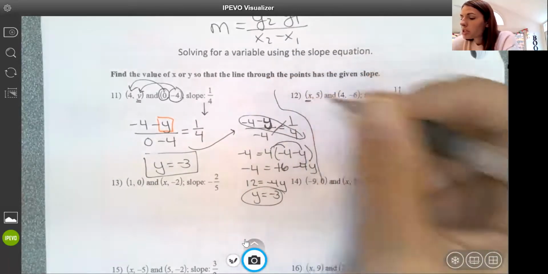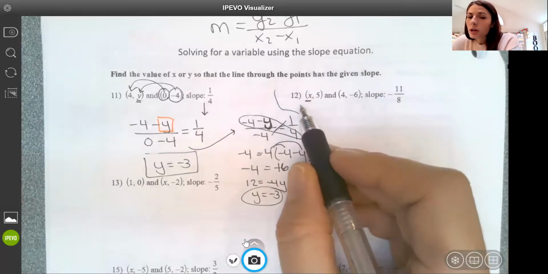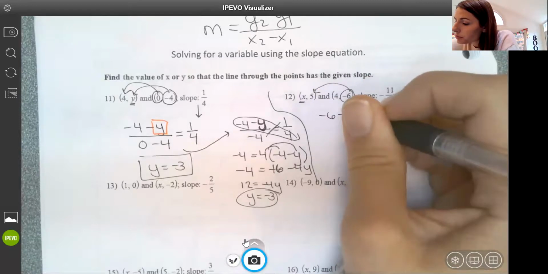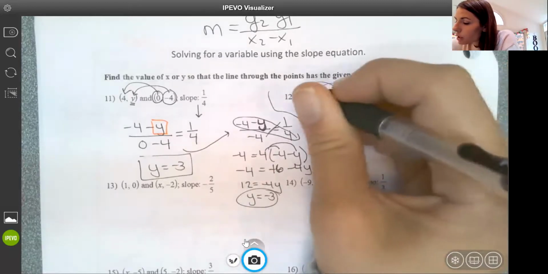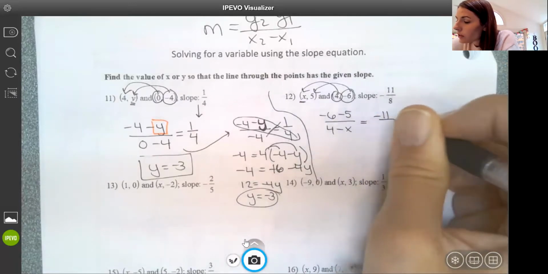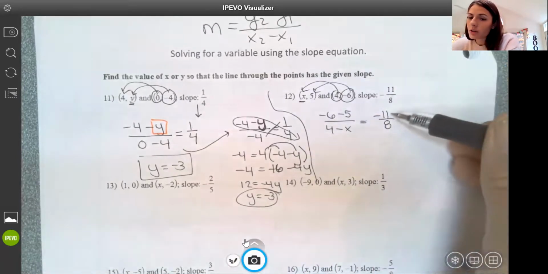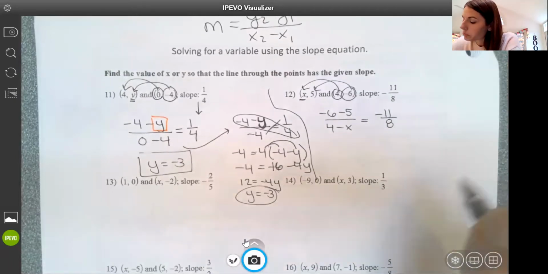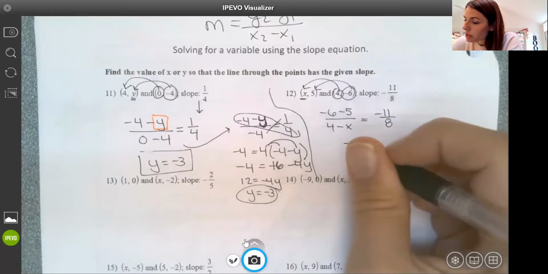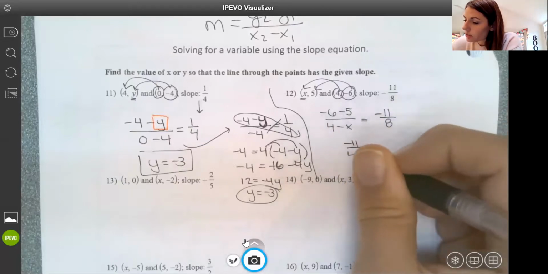On 12, I'm missing my x value instead of my y value. y2 minus y1 over x2 minus x1 equals -11/8. So when I have a negative, I throw that negative in the numerator for a problem like this. Okay, they're not both negative, just one is. Cleaning up this side of my proportion, -6 subtract 5 is -11.